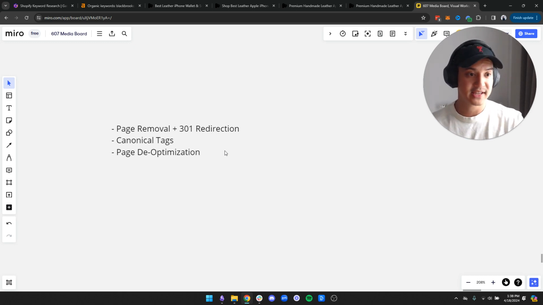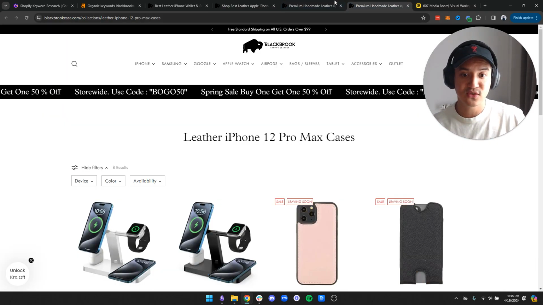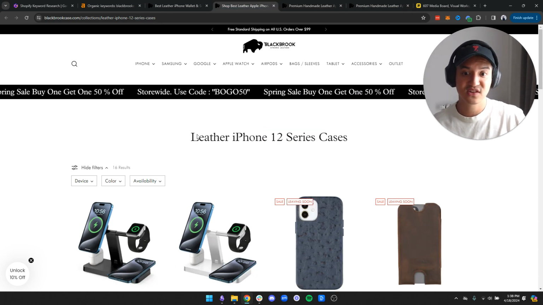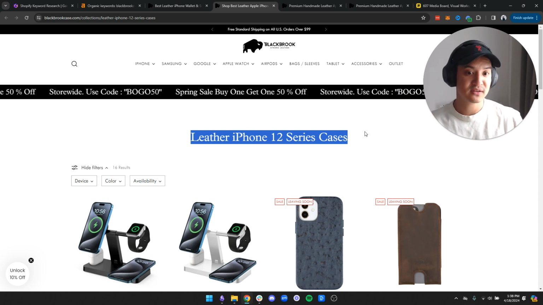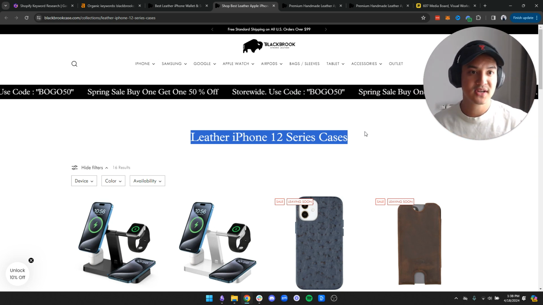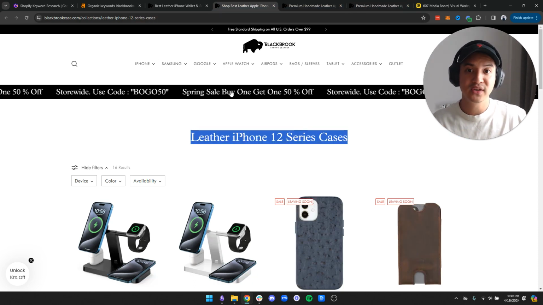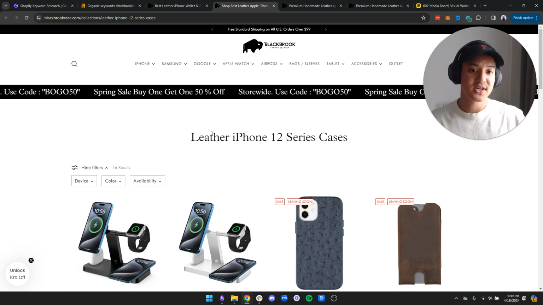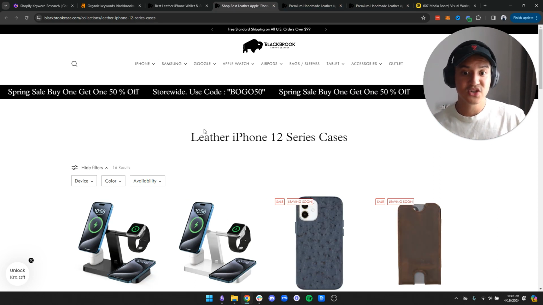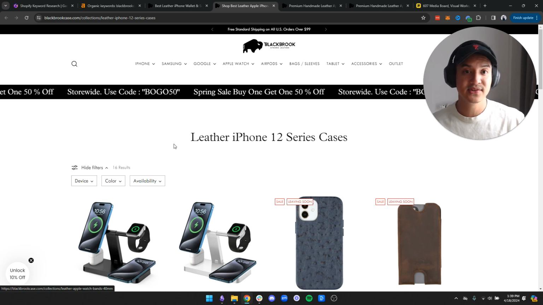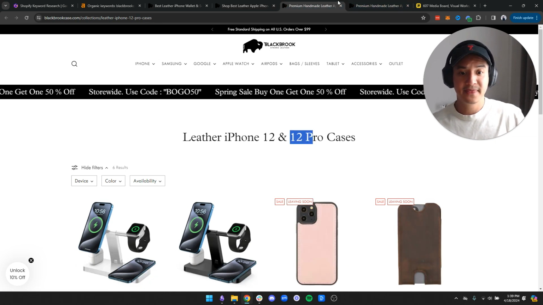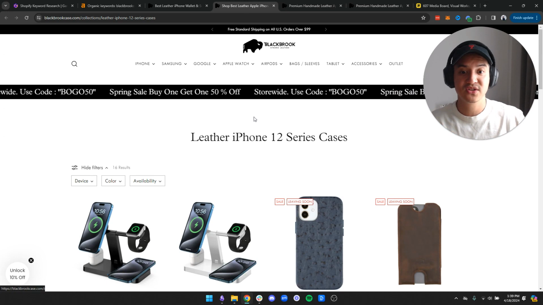Another way is canonical tags, right? If you look at these pages and think, okay, maybe I can rank for 12 Pro and 12 Pro Max cases with this main leather iPhone 12 case page, maybe it's a wise choice to put a canonical tag on these 2 pages pointing towards this one, because this signals to the search engine, okay, don't rank these 2, just rank this instead. And maybe have internal links pointing from this main collection page to these sub collection pages. Because again, these 2 seem to be sub collections of this one, right?